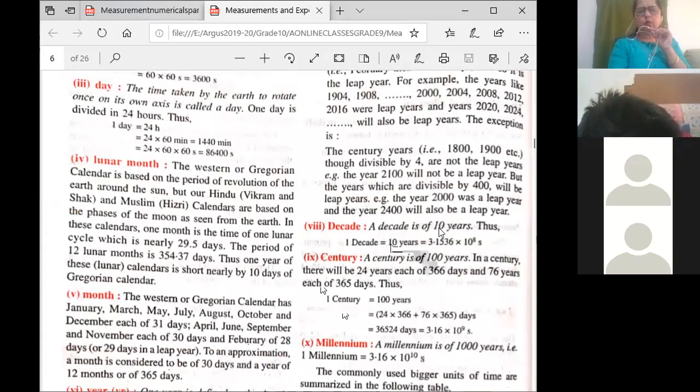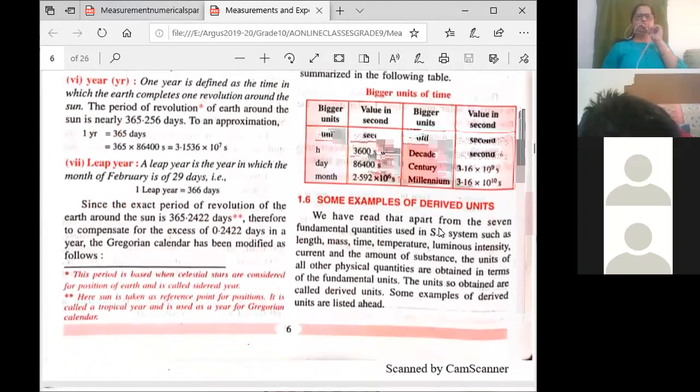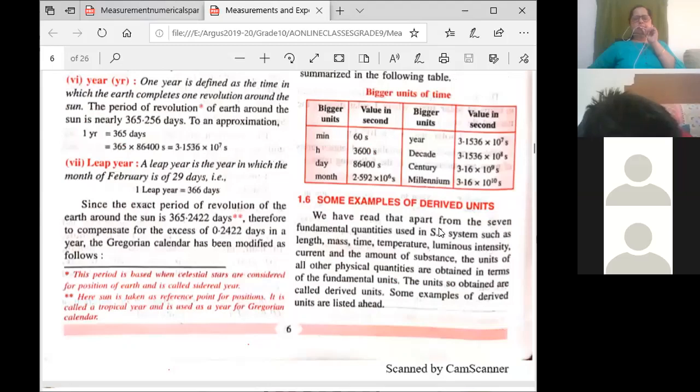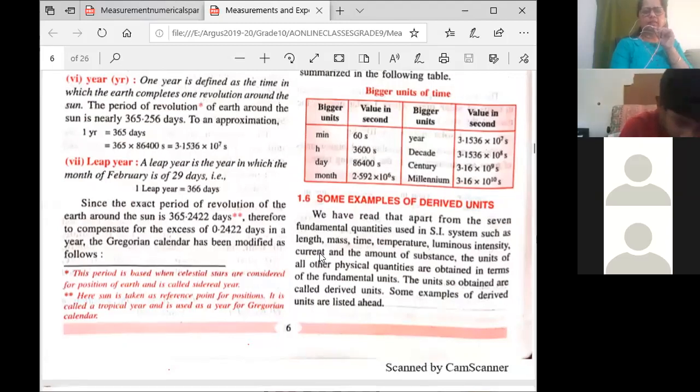So just learn what it is equal to in this table. This table is very important, again, the bigger units and the smaller units of time. Do we have to learn the millennium as 3.6 into 10 above? No, don't learn that. You just say that 1 millennium is 1,000 years and 1 century is 100 years. Just learn minute, hours, and day. This much is more than enough. Now we come to derived units.